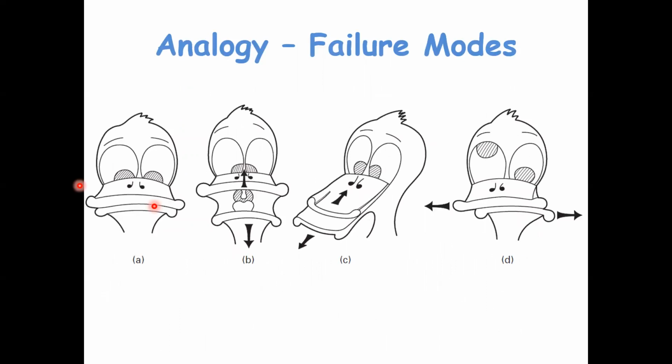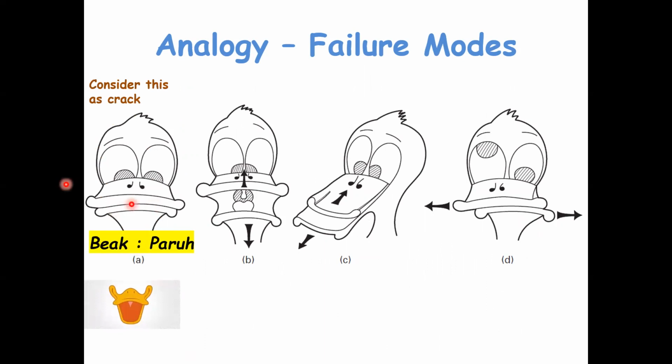So here, what do we have? We have a Donald Duck head, and this figure shows a simple analogy that will assist the student in the visualization of different types of crack. So we consider the opening of the beak as a crack.